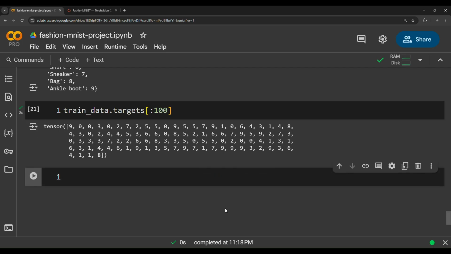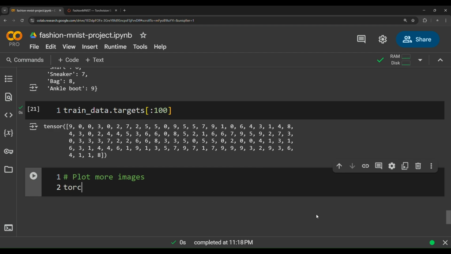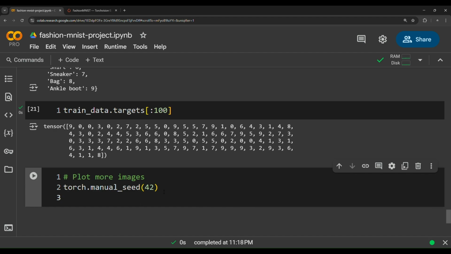So with that being said, now we need to move on to how we can visualize 16 images in one hit. First of all, let's put a comment, plot more images, and then torch.manual_seed. We need to set the manual seed. Is it necessary? No, it's not mandatory to set the seed, but it's always a best practice to fix the seed, to get the same numbers, to get reproducible experiments. Reproducibility is an important topic in machine learning.